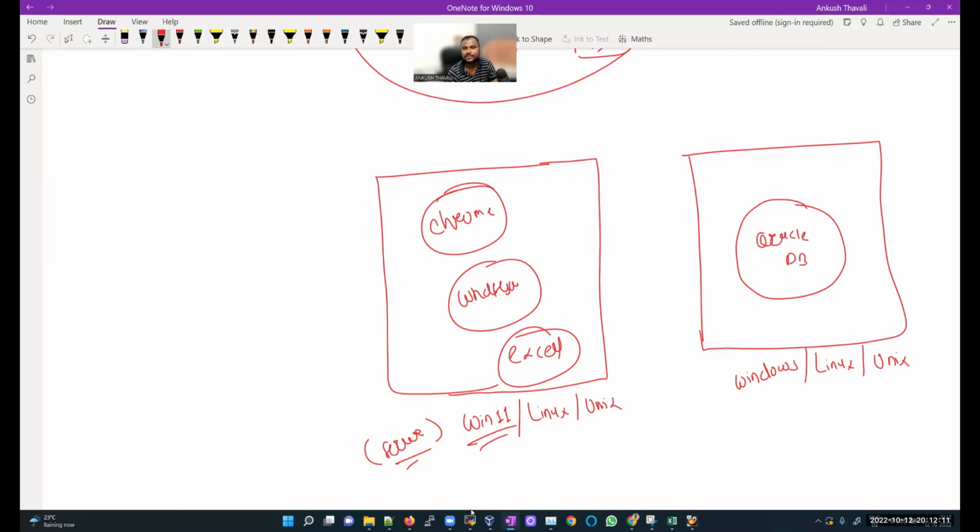Just like I have installed different software on my Windows machine, in the same way I am going to install my Oracle database software on a Linux server, Unix server, or Windows server, whatever server your client is going to use. Most of the time, about 90% will be Linux servers and a few will be Windows. But we should know how to administer this database, how to become admin of this database.